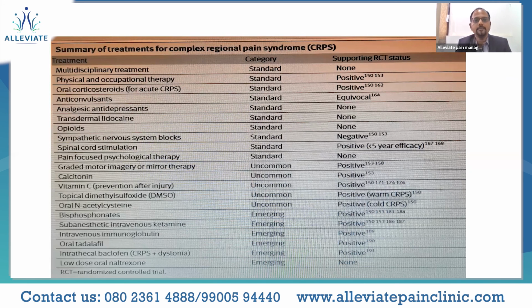So again, stressing upon the multidisciplinary, integrated, comprehensive approach is the only way to go to treat these individuals, and more importantly, identifying and diagnosing this condition at an early stage, as early as possible, so that we do not let the patients go into stage 3, the atrophic stage. Thus providing pain relief and a functional outcome in these patients is very important.